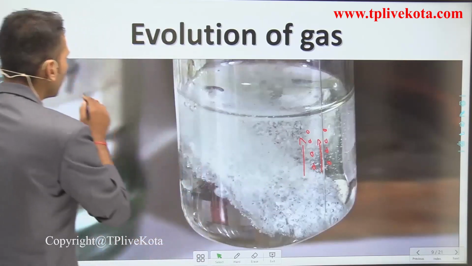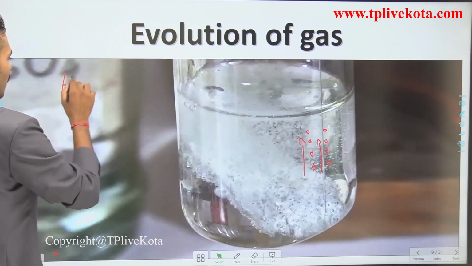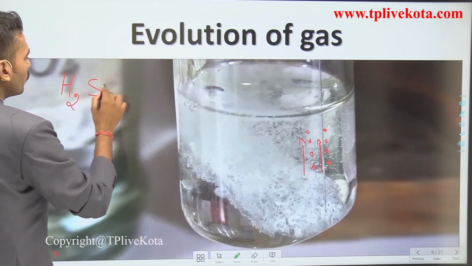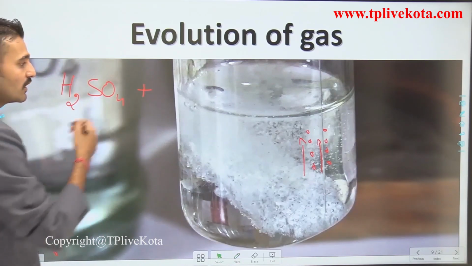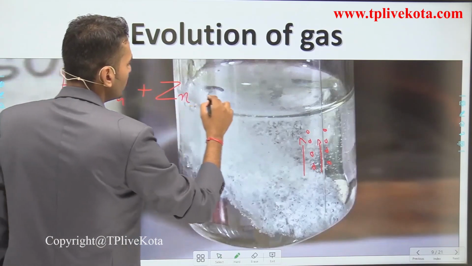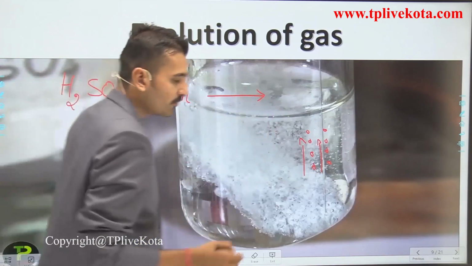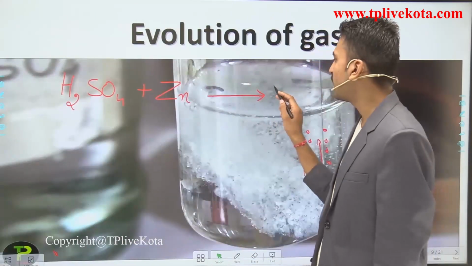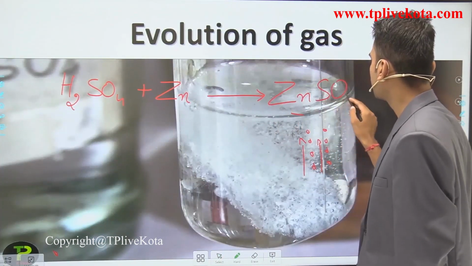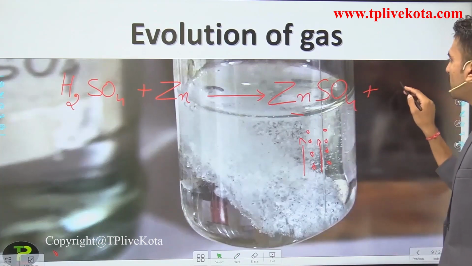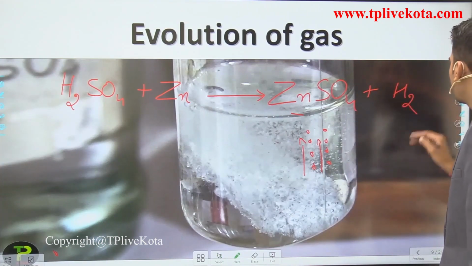Which gas has evolved here? If I write the chemical equation, I can write H2SO4, the symbol for sulfuric acid, and when it reacts with zinc it forms zinc sulfate along with the gas hydrogen, H2.